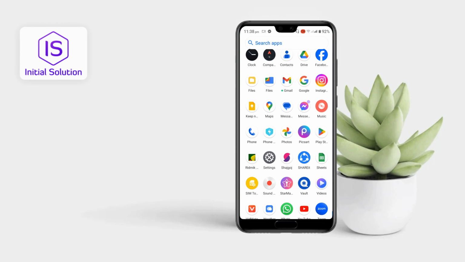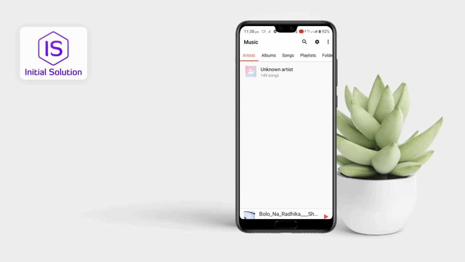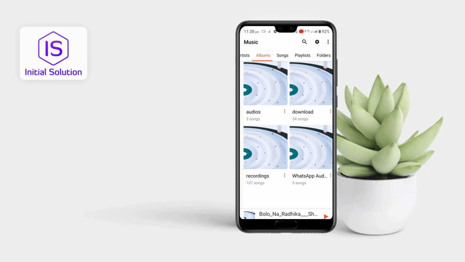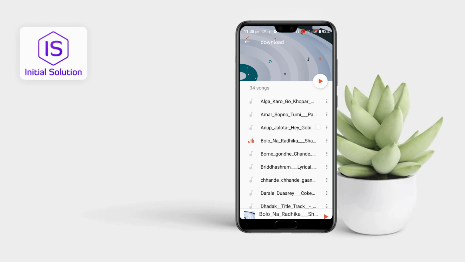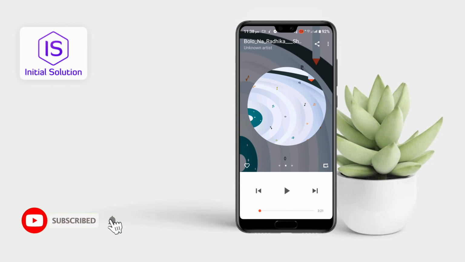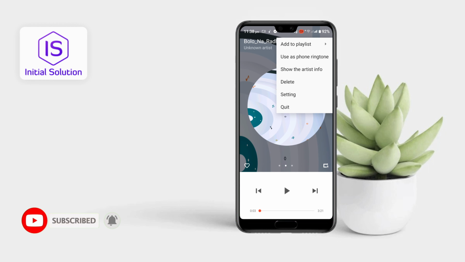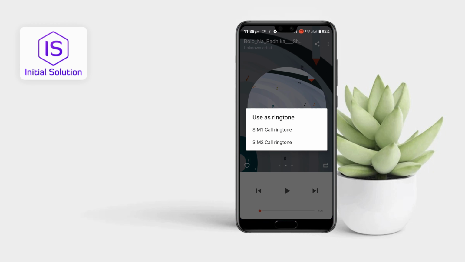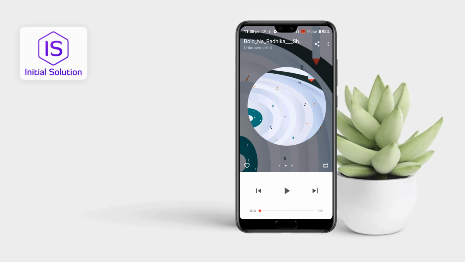Another way, you can set a music as a ringtone. Go to your music app, then choose a music. Okay, if I go here, then here is the Edit option, and tap on Use as phone ringtone. Now you can set this for SIM 1 or SIM 2. So yeah, that's it. This is how you can change ringtone on Android.